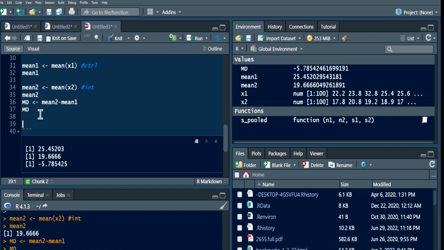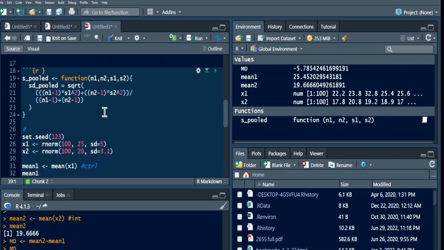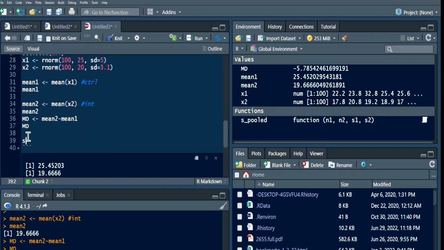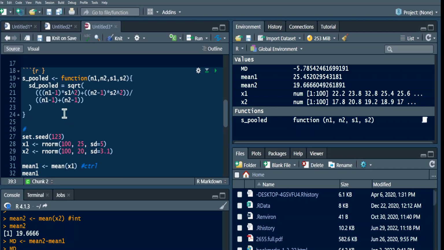Once you have the mean difference, the next thing that we want to calculate is the pooled standard deviation. Since we already created a function, let me just call our function. It's just a function, it needs to return some value.